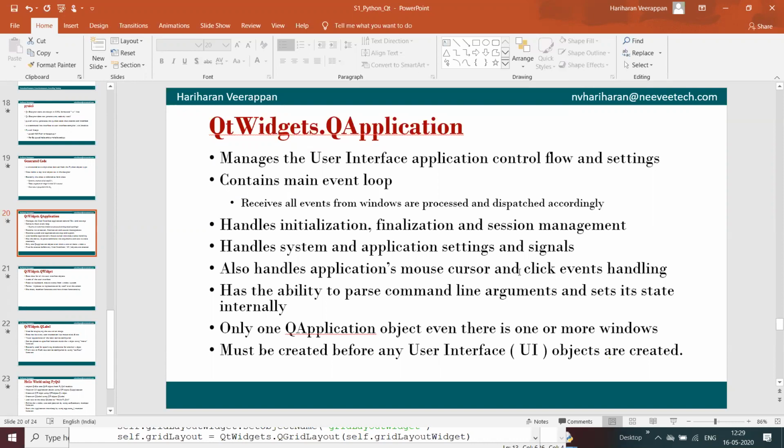We can have only one QApplication object in our application. Even if our application has multiple windows, we should not have multiple QApplication objects. There can be only one main loop to handle multiple events.